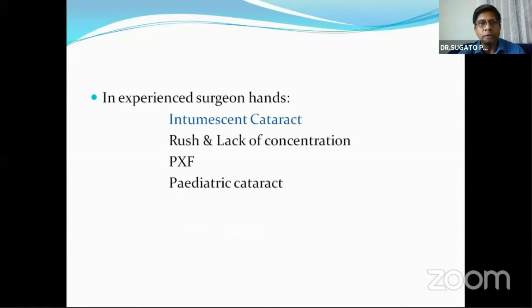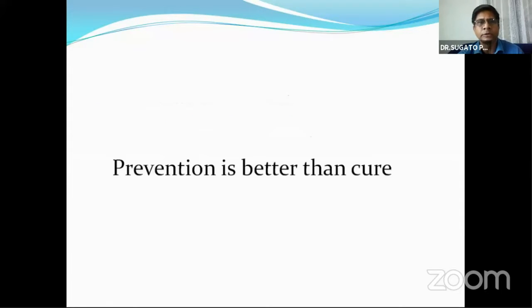In an experienced surgeon's hand, it is mostly in intumescent cataract where the rhexis runs out, but also when the surgeon is rushing or lacks concentration. Pseudoexfoliation and pediatric cataract are also causes of rhexis runout.